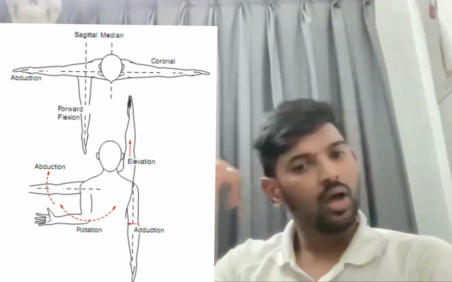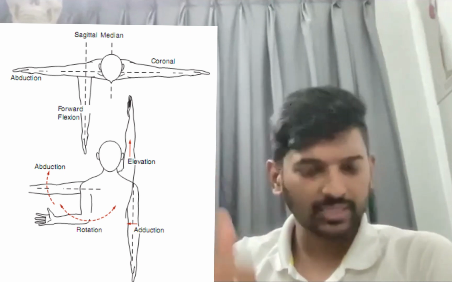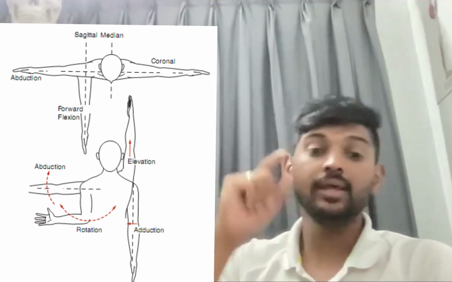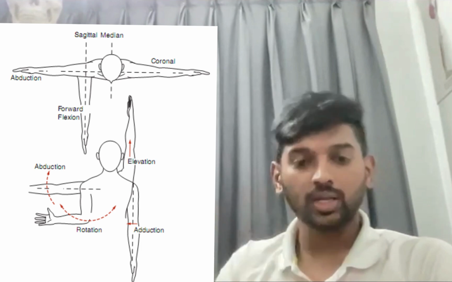Flexion, extension, abduction, adduction. Flexion and extension are in the sagittal plane, abduction and adduction in the frontal plane, internal and external rotation, or horizontal abduction and adduction, in the transverse plane. And also circumduction. It can move in all directions because it has multiple degrees of freedom. So far it's very clear.